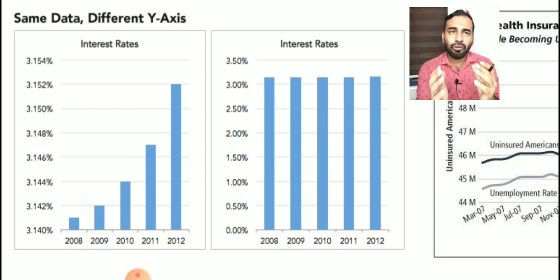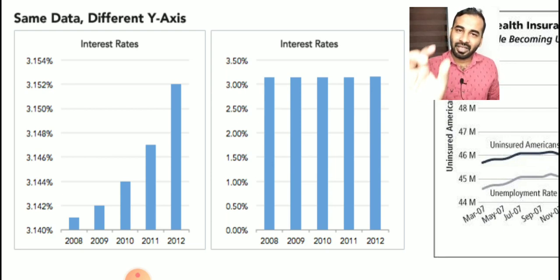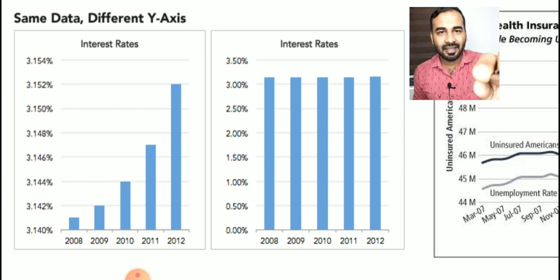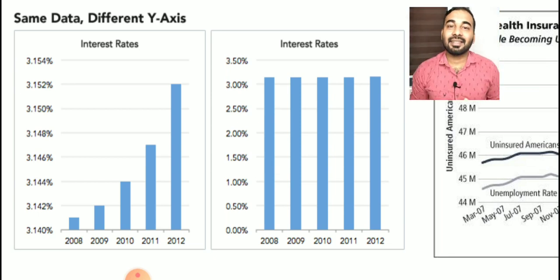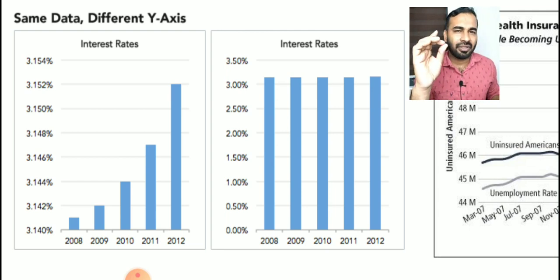So how are we getting these two types of results using the same numbers in different years? Because of the axis. Just look at the axis. In the first picture the axis starts from 3.14 and ends at 3.154. Because this is an interest rate, there may always be a very small difference.